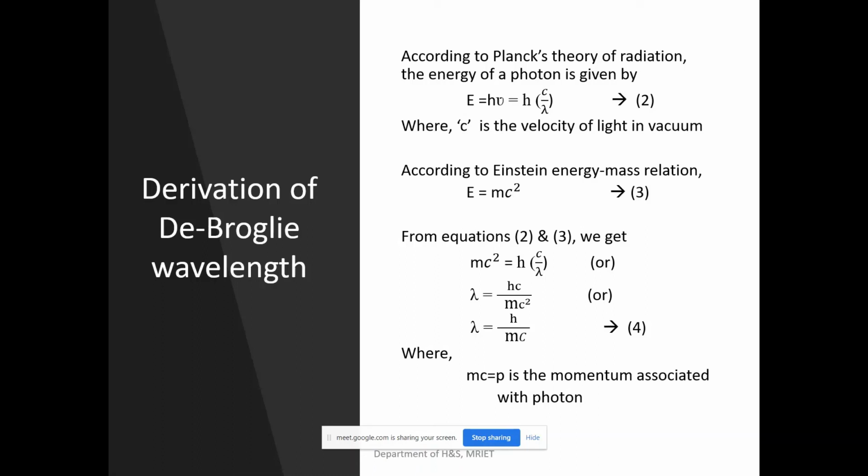Now, by equating equation 2 and equation 3, both represent the energy only. If A equals B, and B equals C, then obviously A equals C, isn't it? From equations 2 and 3, one can write mc square equals hc by lambda.